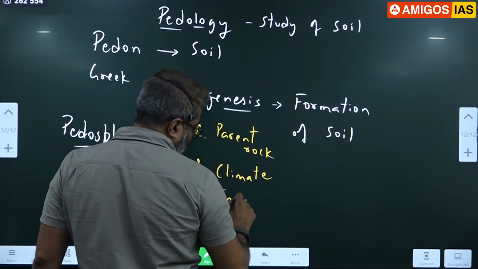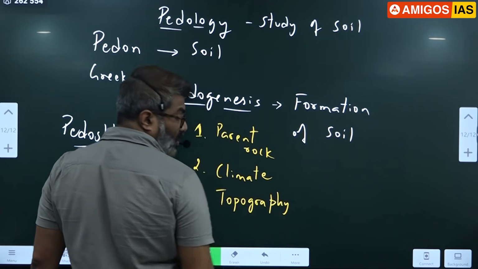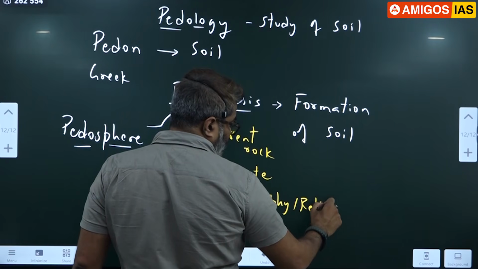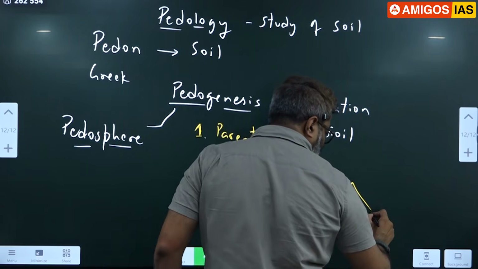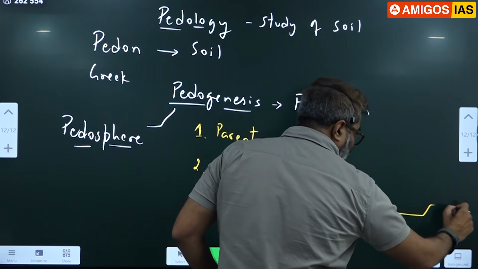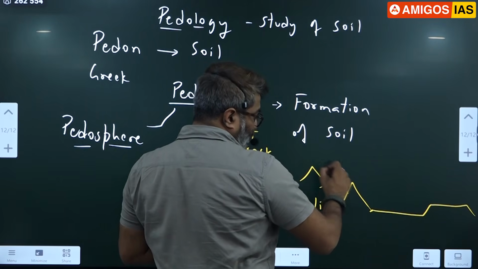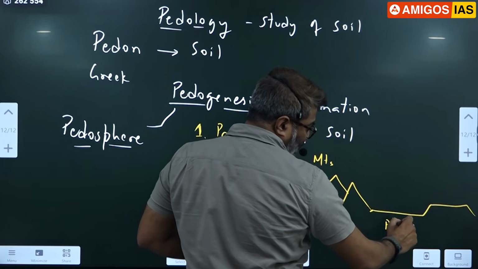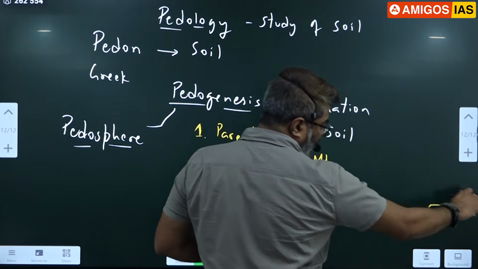Next, topography, or relief of the surface. Let's say mountains. Today we have mountains, plains and plateaus. Please notice this. Mountains are elevated landforms. Plains are almost flat surfaces. Plateaus are again elevated landforms with a flat top. See the difference?